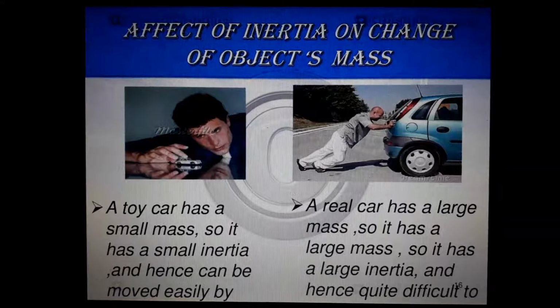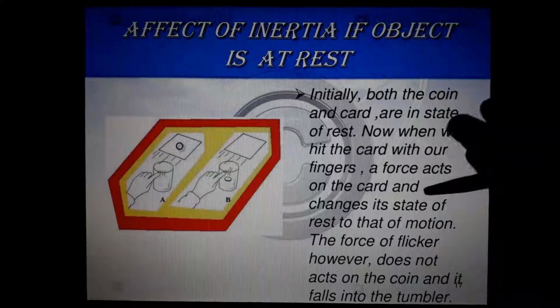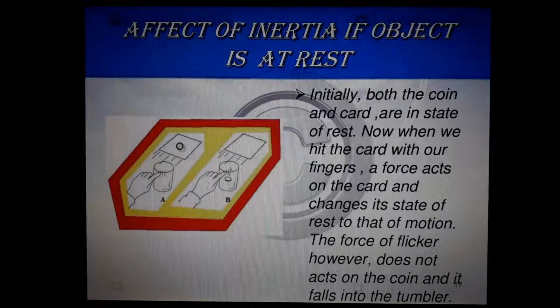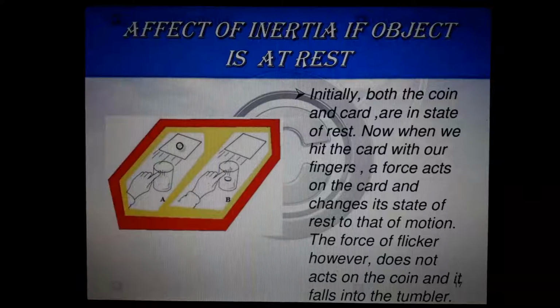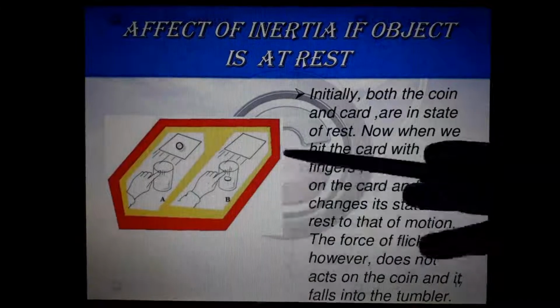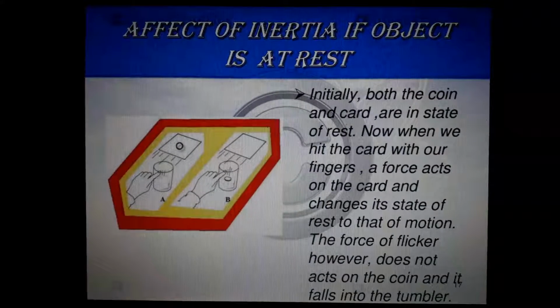Anyway, this we already explained yesterday. This one also we explained yesterday, why the coin is falling into that tumbler. Because the coin has inertia, so when we suddenly remove this paper, the coin will tend not to change its state of rest. Okay, it will continue to stay in that state of rest. So only the paper is moved, the coin is not moved, it will go down into that glass.